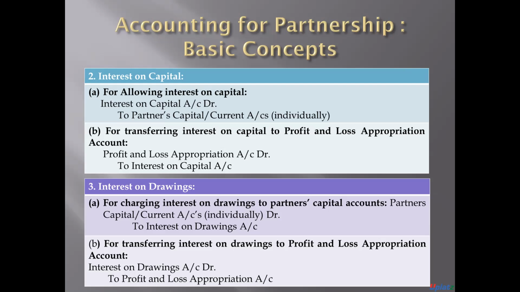And now we will transfer such interest on drawings to profit and loss appropriation account. The entry will be interest on drawings account debit to profit and loss appropriation account.